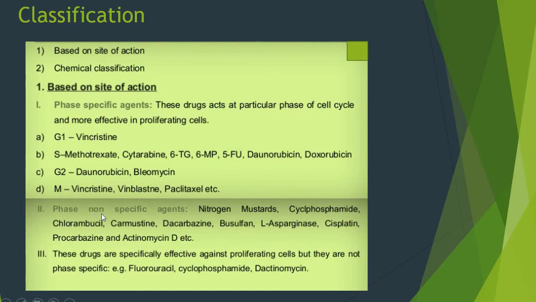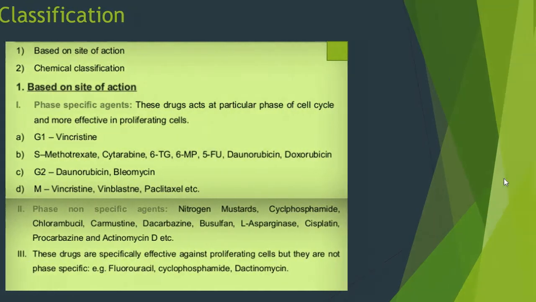All these are the phase non-specific agents. The third class is the drugs which are specifically effective against proliferating cells, but they are not phase specific. Examples are fluorouracil, cyclophosphamide and actinomycin. So this is the classification based on the site of action.